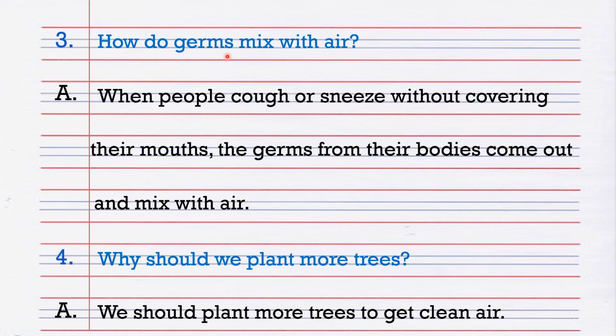Question number 3, how do germs mix with air? When people cough or sneeze without covering their mouths, the germs from their bodies come out and mix with air. When people cough or sneeze without covering their mouths, the germs inside them come out of their bodies, through water droplets or some other way, and then they get mixed with the air around them and contaminate that air.